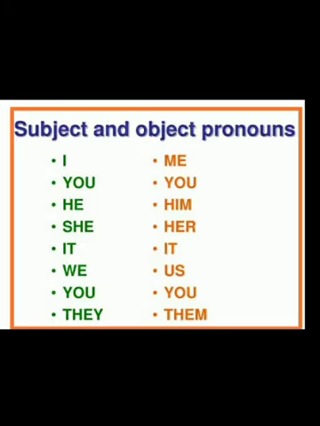Now let's see the object pronouns used for personal pronouns. Me is used for first person singular, you for second person singular. If the third person is male, we use him. If it is female, we use her. If it is a thing, we use it. Now let's see object pronouns used for plurals. We use us for first person plural, you for second person plural and them for third person plural.